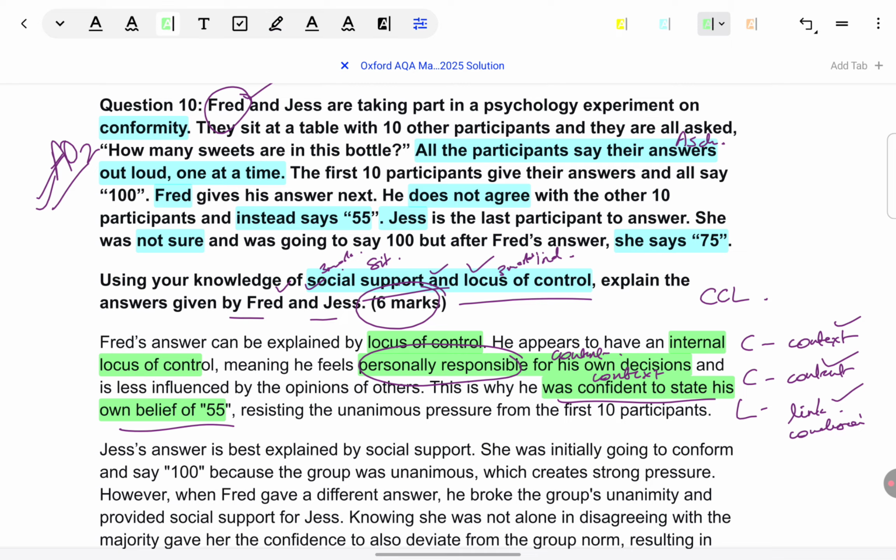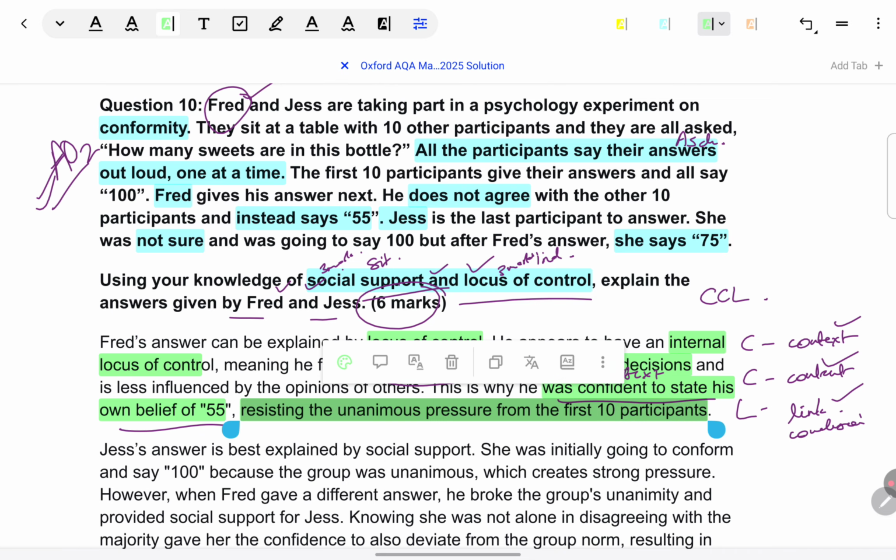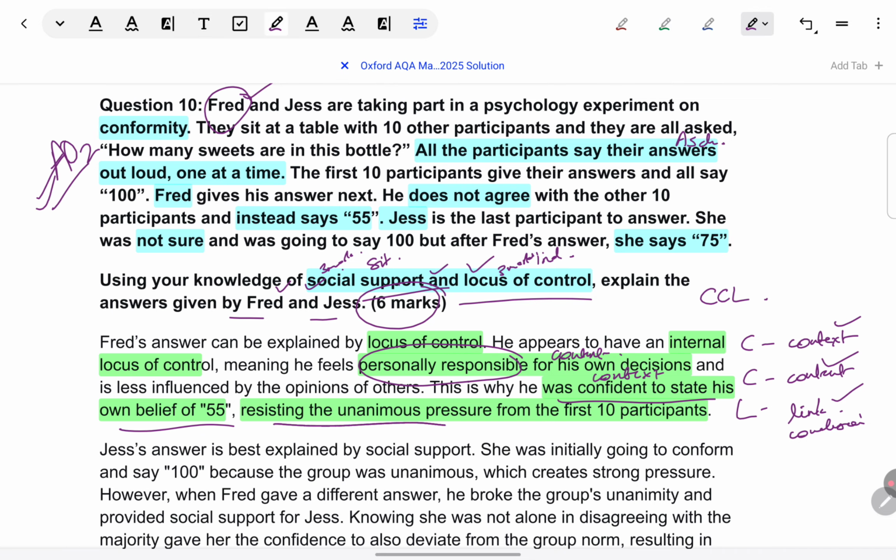And then just the link. So, locus of control, specifically internal locus of control, is what is helping him to resist that unanimous pressure which is coming from the rest of them. So, therefore, this is how internal locus of control influences behavior.